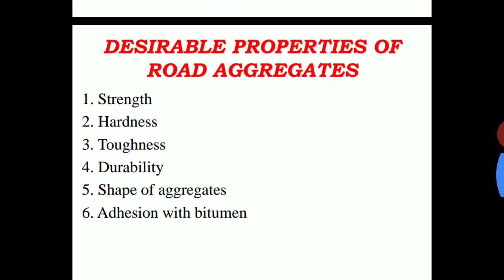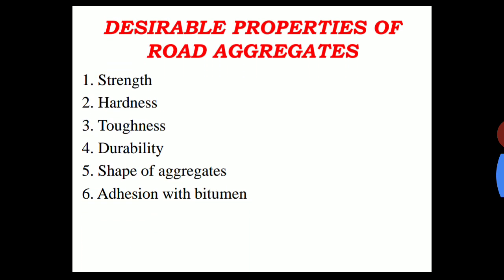So these are certain desirable properties of road aggregates. In that, first one is strength, hardness, toughness, durability, shape of the aggregates, and adhesion with bitumen. Desirable properties means how the actual aggregates we use in pavement construction should be.